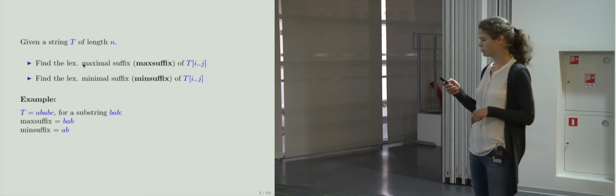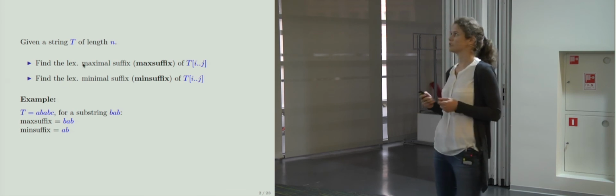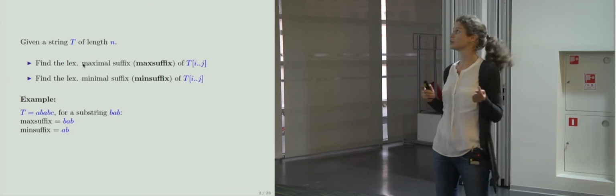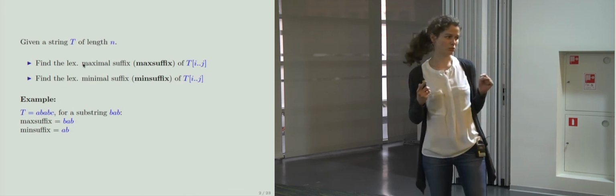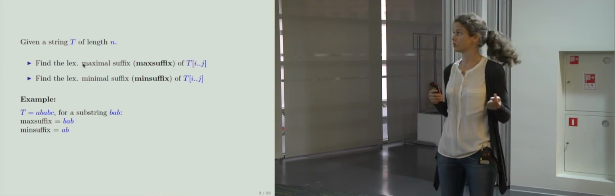So for example, if t is this string, ABABC, and we are given its substring BAB, then its maximal suffix is BAB, and its minimal suffix is AB.